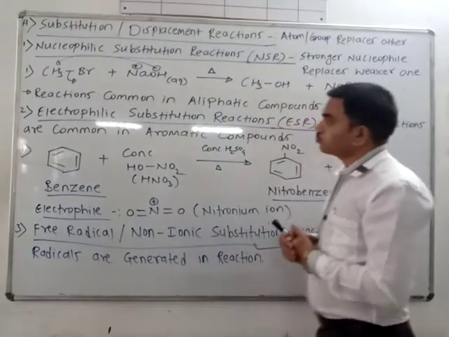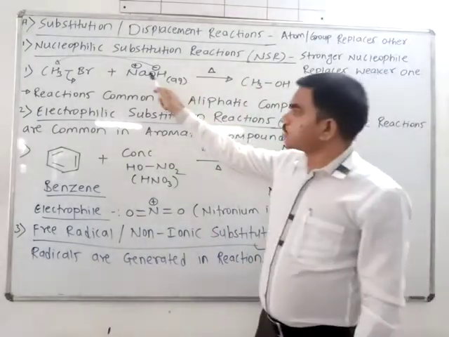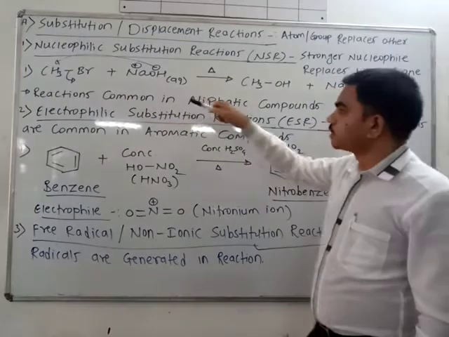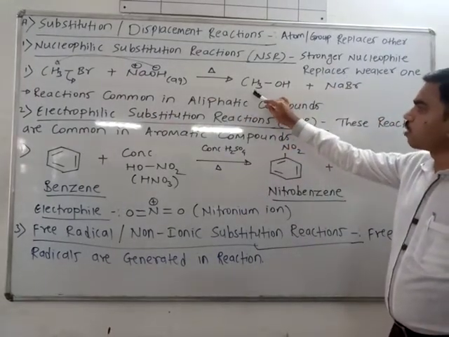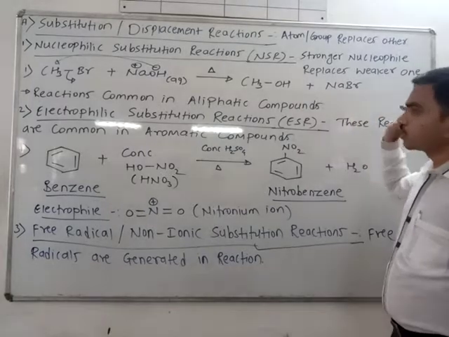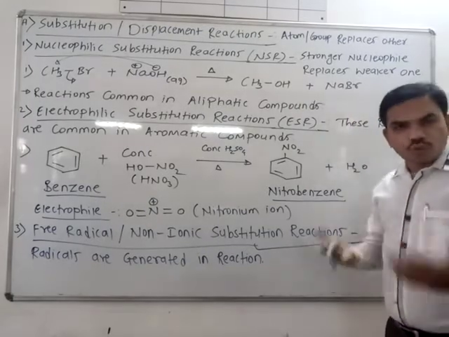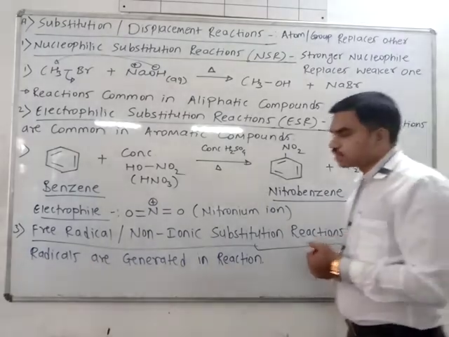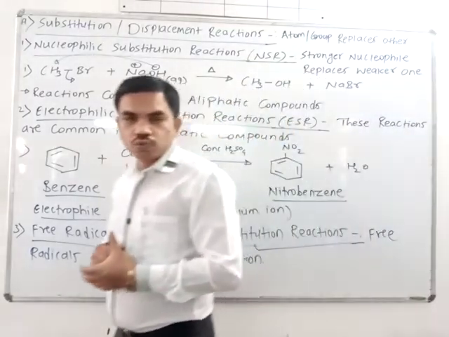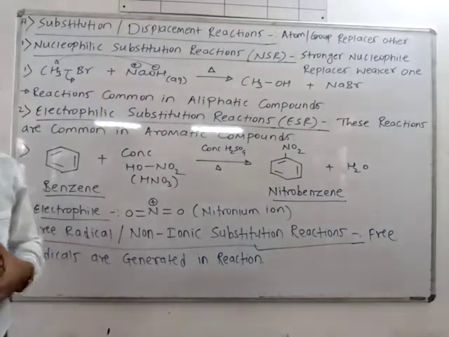Okay, so OH minus attacks that carbon, it will replace the Br and you will get finally this product CH3OH plus byproduct NaBr. And you have studied such type of reactions. This is basically the SN2 type of reactions we have seen.